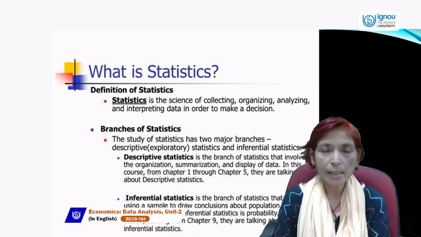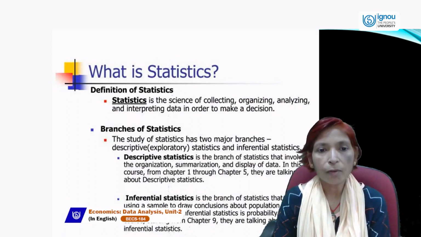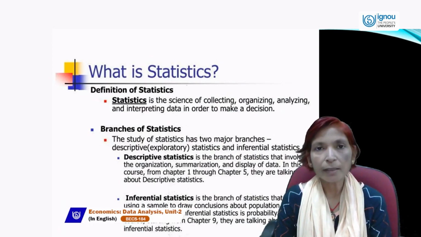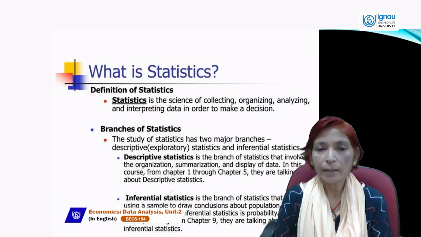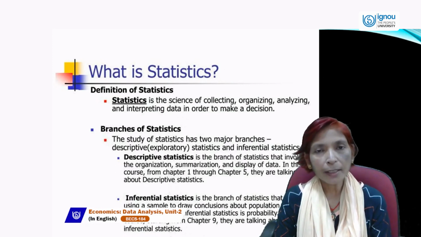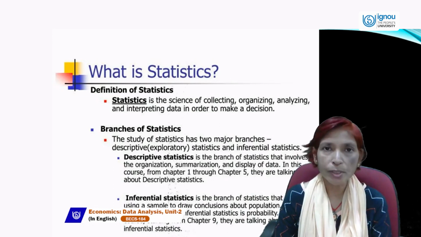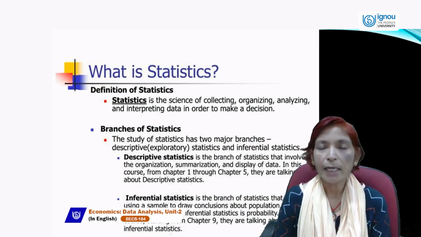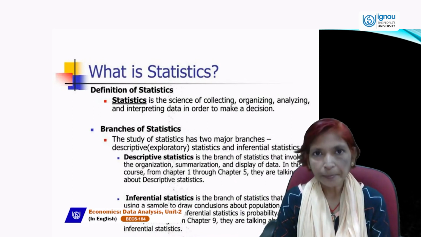Statistics is a science in which we can find out the data collection method, how we can collect data. We can collect data with the help of two sources. You have studied in the last session the primary source and secondary source of data.